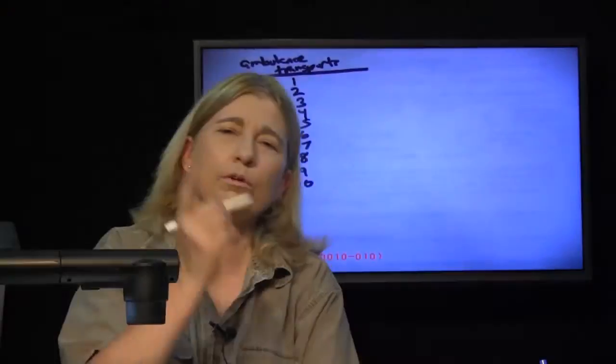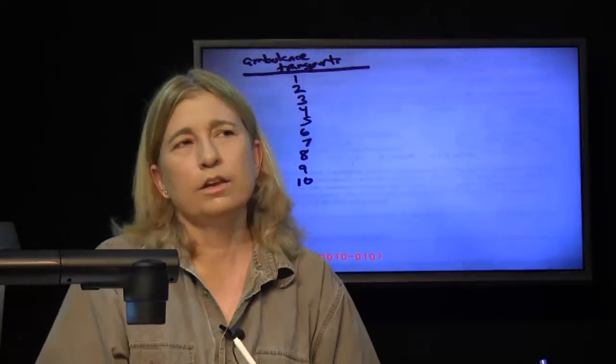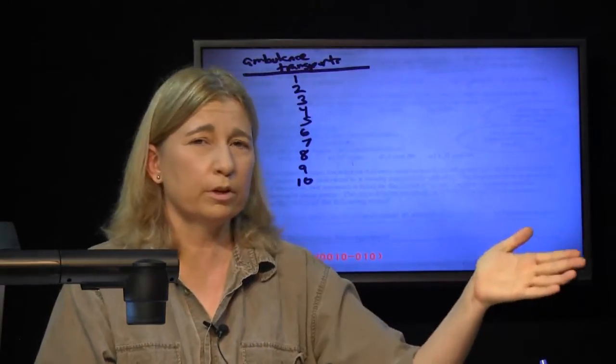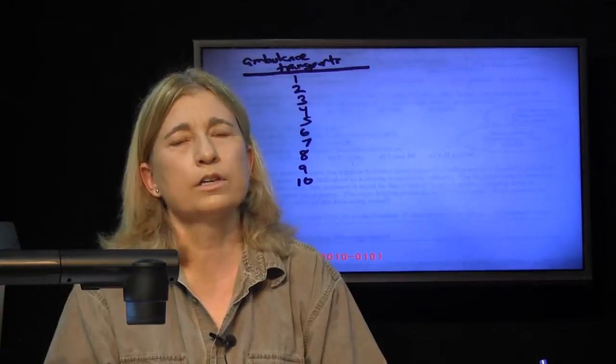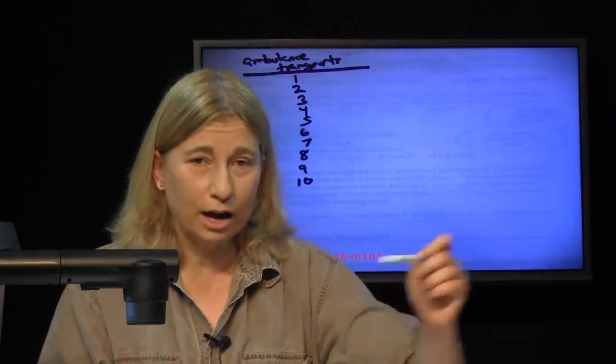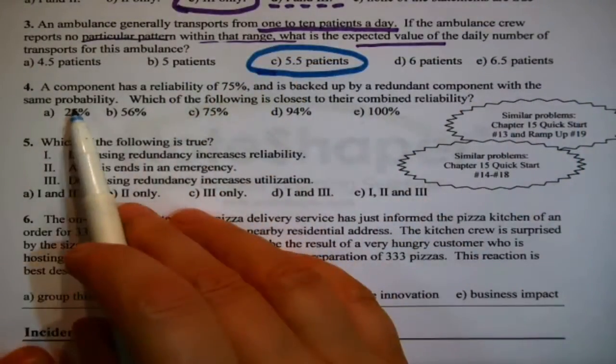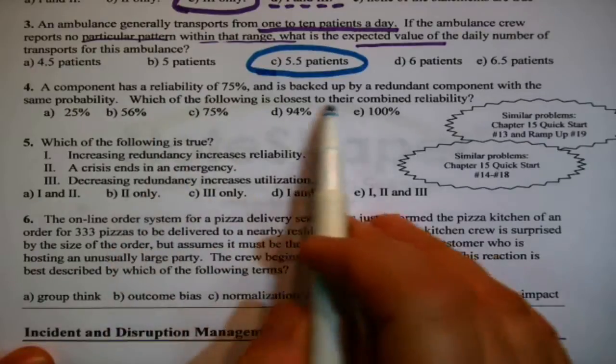Well, you can do it algebra style and say, oh, well, that means the weight is 1/10 because there's 10 outcomes, and I'll say the weight times the outcome, and then I'll add them all up. Or we can remember that nice shortcut that if you're completely uncertain what's going to happen, thus you're using equal probabilities for each of the various outcomes, all you have to do is average them together. Average them. Now, when you average 1 through 10, that's where you get 5.5. You don't get 5.